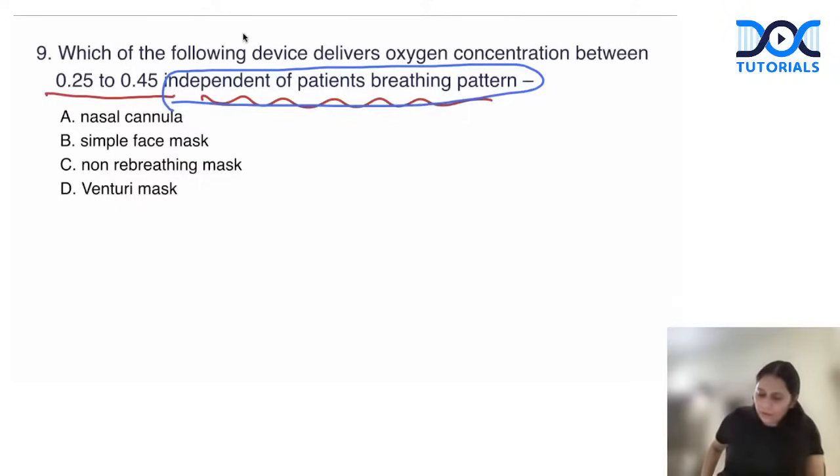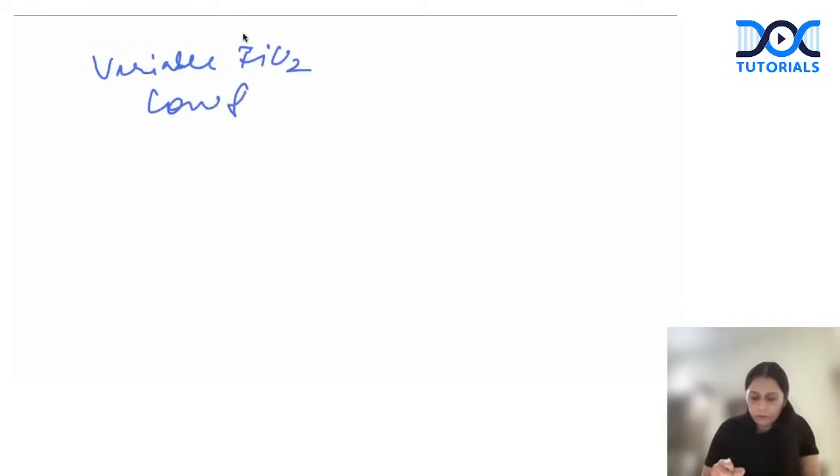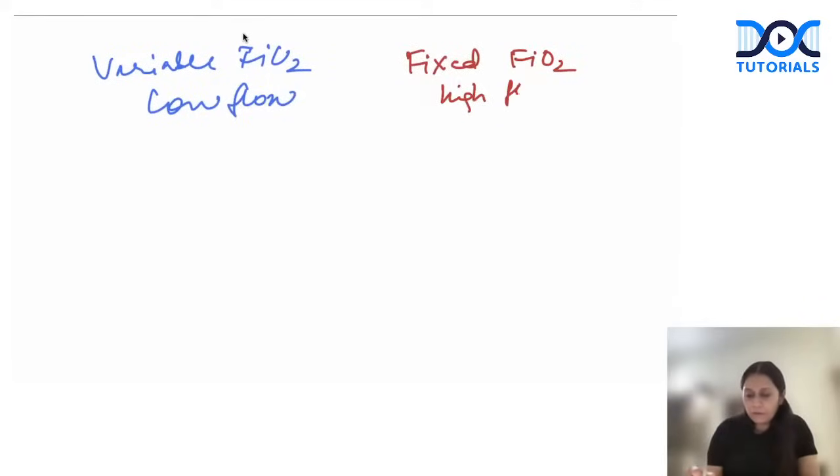Okay, so guys, your oxygen delivering devices can be divided into two types. Number one is variable FiO2, low flow devices. And the second is fixed FiO2, high flow devices. Now, the variable FiO2 delivering device is one question which is very commonly asked in exams.